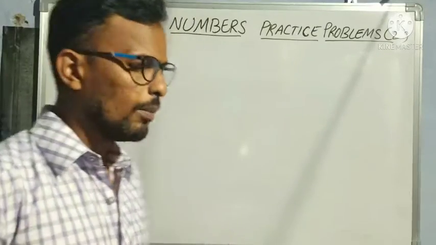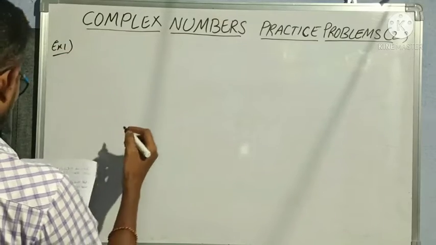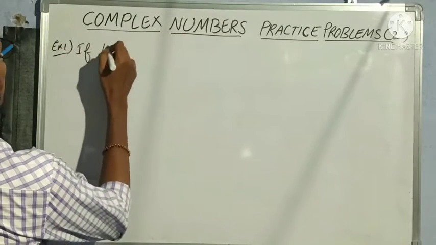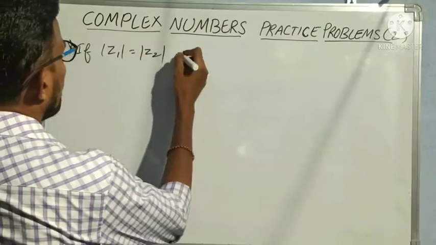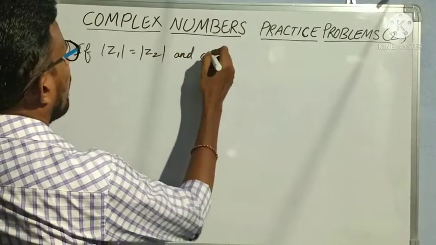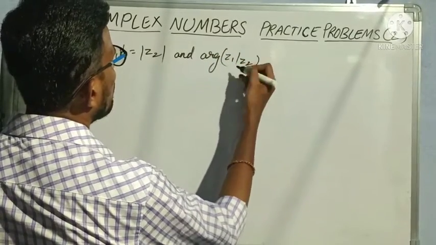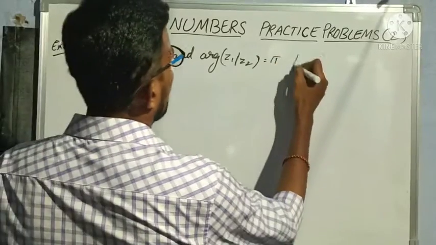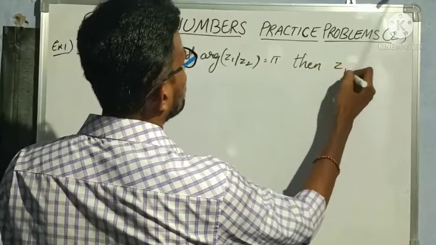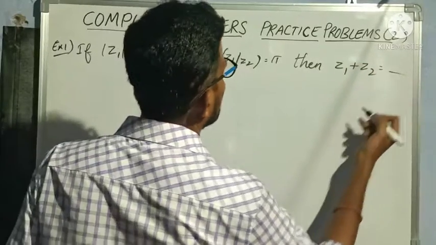So first problem, we'll take it as example 1. If modulus of Z1 is equal to modulus of Z2 and argument of Z1 by Z2 is equal to pi, then Z1 plus Z2 is equal to dash.